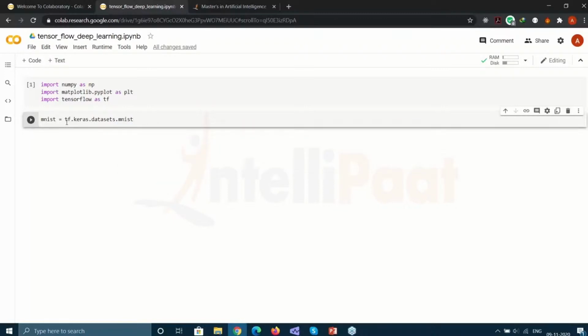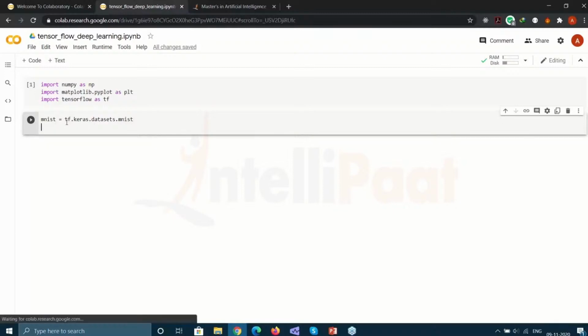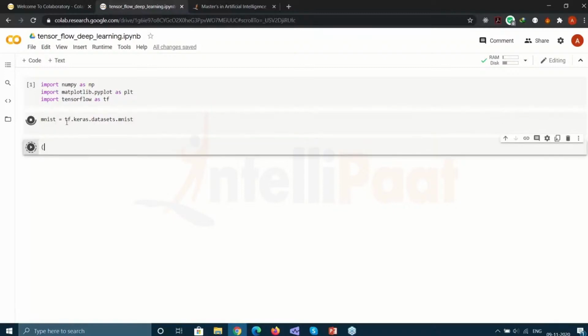Now I want the training and the testing datasets. Here I'll have to type in x_train, which will be the training dataset, and we have y_train.